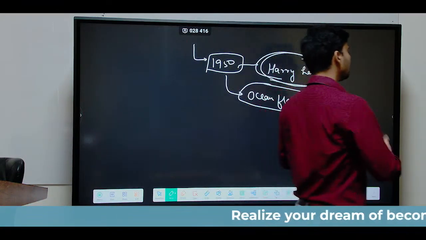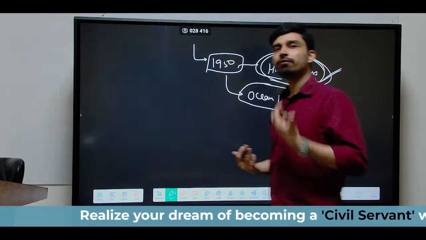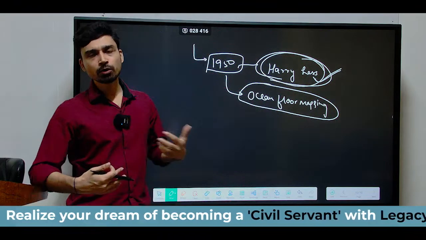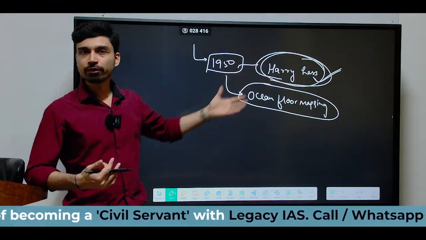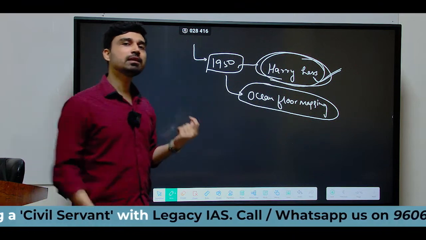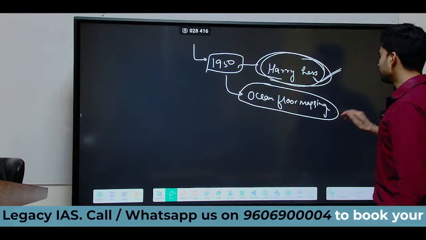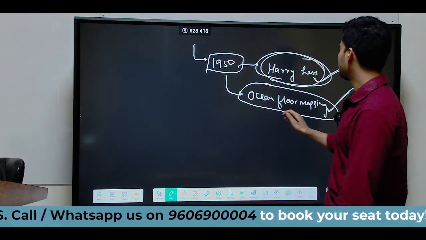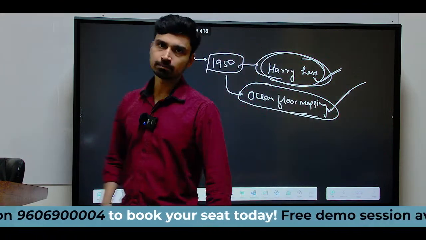There was large-scale interest from countries such as Britain, Germany, France and the USA to understand the ocean currents and its structure in more detail. Thus, led both by scientific curiosity and the demand of the time, there was a huge interest, and that led to the beginning of the ocean floor mapping program.